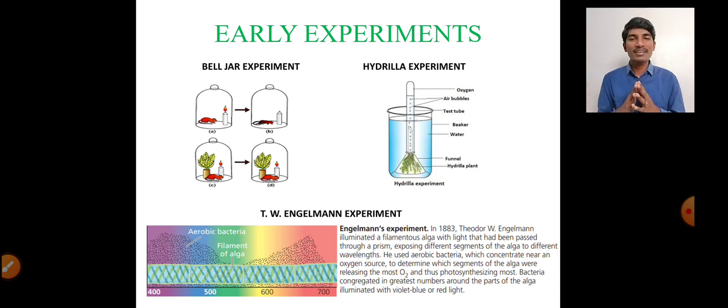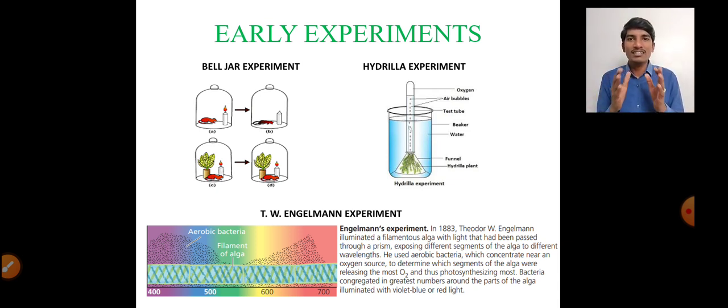Next, T.W. Engelmann is another scientist who used a different approach to study photosynthesis, where he used a green alga called cladophora, suspended in aerobic bacteria. Aerobic bacteria can survive only in the presence of oxygen. Engelmann used a prism to split the light into 7 colors, that is VIBGYOR, where the blue light and red light regions showed that oxygen is liberated more.